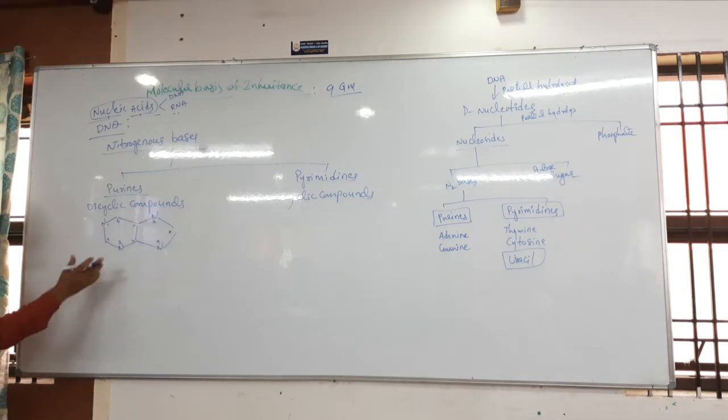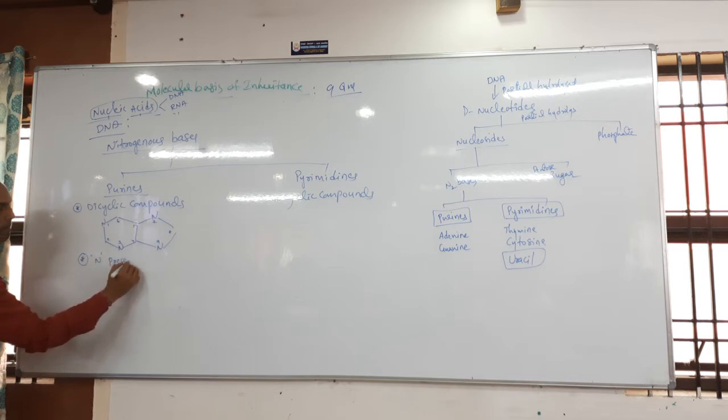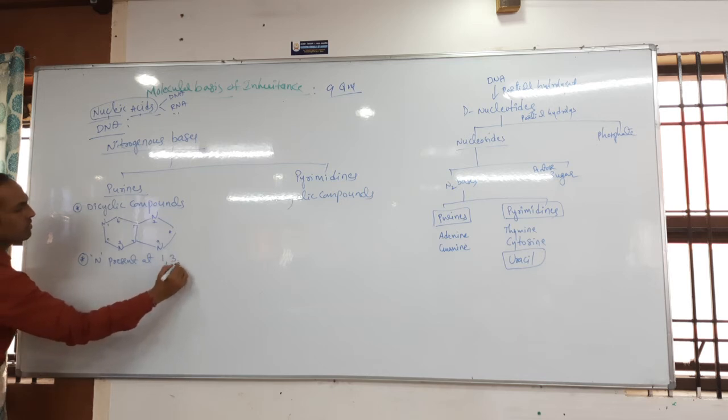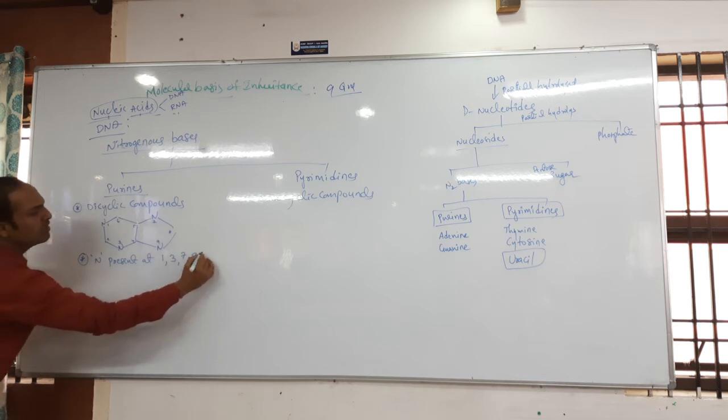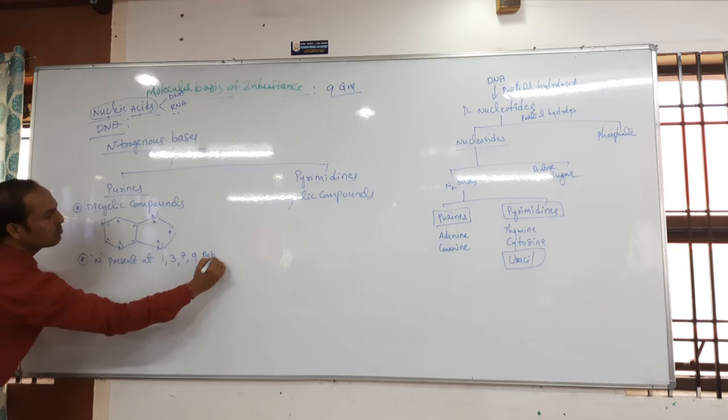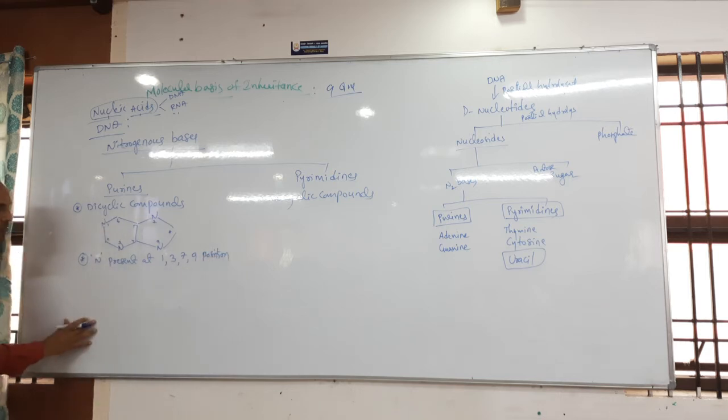All these are dicyclic compounds. First point, important students. Nitrogen is present at which positions? First, third, seventh and ninth positions. This point also you should remember. Okay, next.